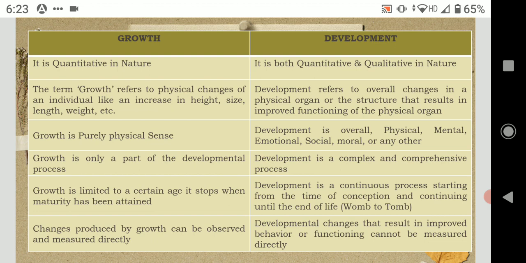The changes which are produced by growth are subject to measurement. That means you can measure them. You can say what is the height, you can say what is the weight. But when we talk about development, then it implies improvement in functioning and behavior. That means it is bringing the qualitative change, and you cannot measure it directly. Can I say that it is 100 kg of intellectual? He is having this kind of social measurement, this many kg or this many grams. That cannot be done. But yes, development can be assessed. So you can find out that there is a development.